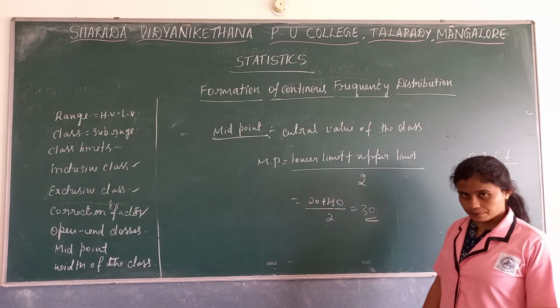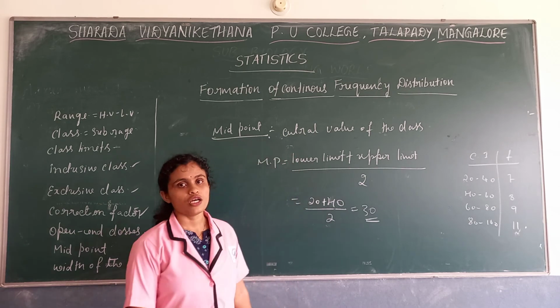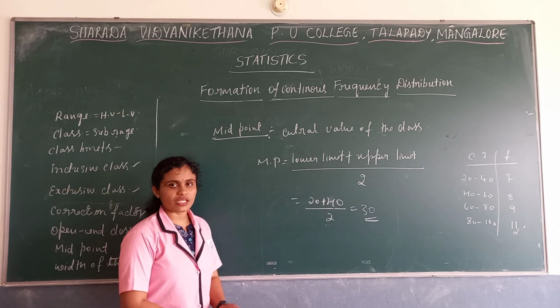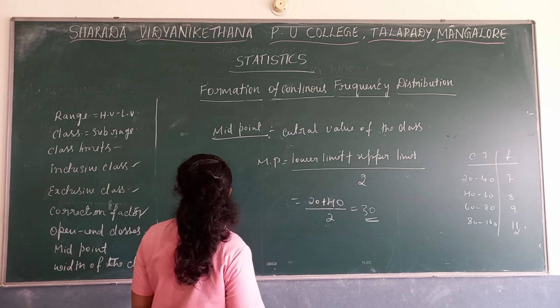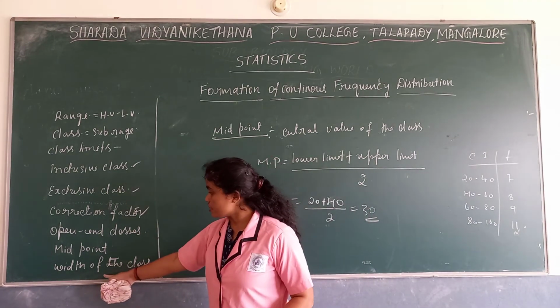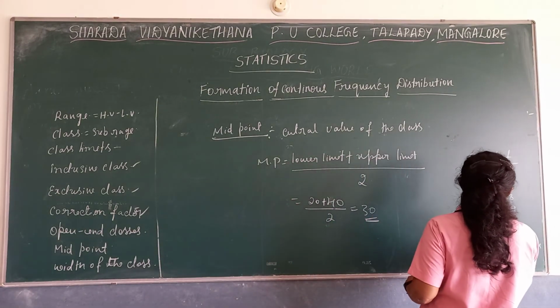Take down this. You have to take down all these points. Such kind of points, if they come, you need to take down. So lower limit plus upper limit divided by 2, that is the mid value. We still have some other terms, we'll see later. Next comes the width of the class.